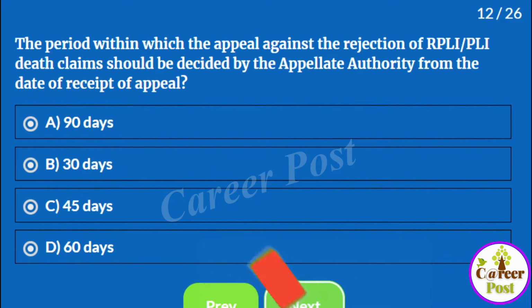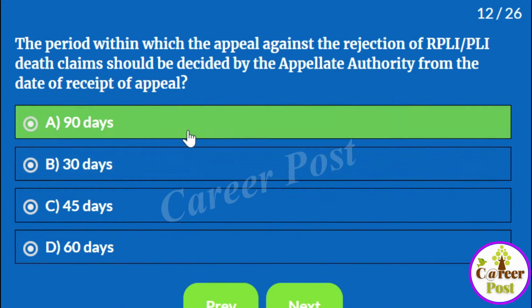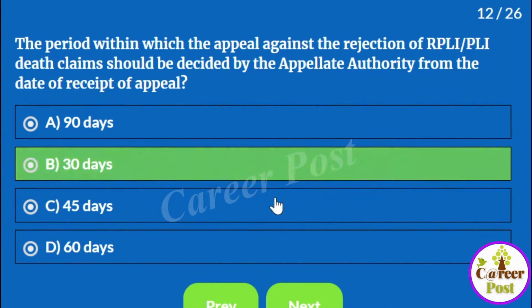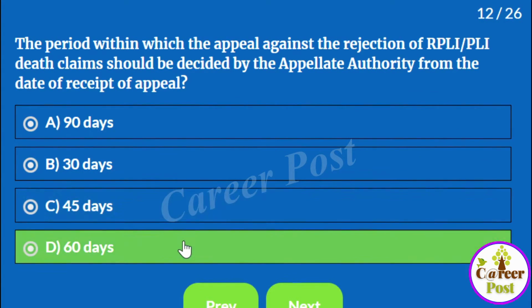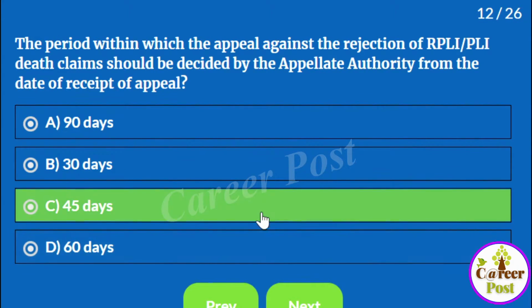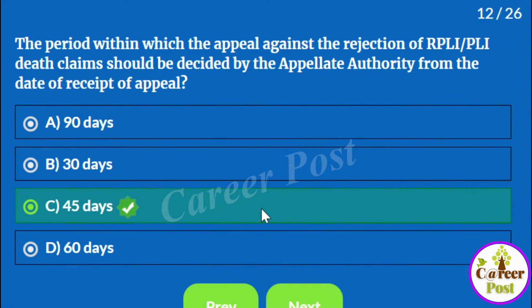Options: A 90 days, B 30 days, C 45 days, D 60 days. The answer is 45 days. Within 45 days, the appellate authority has to dispose of the appeal.